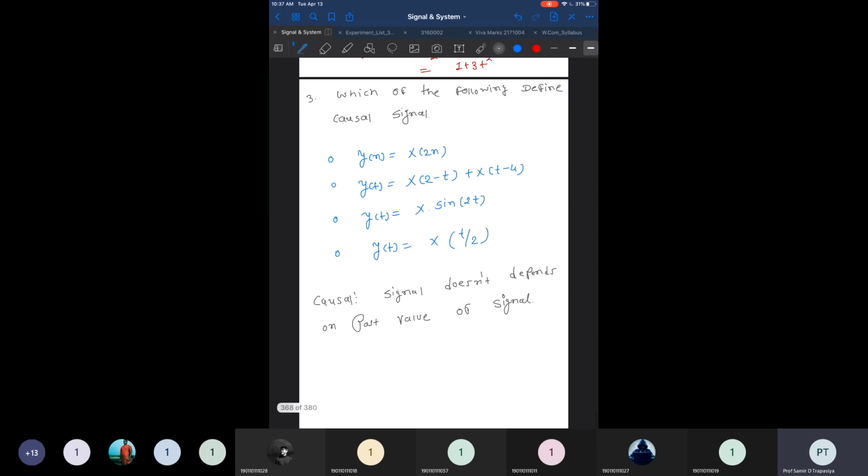So if we put the various values here, it's x of 2n. This is not a causal signal because, sorry, a causal signal doesn't depend on the future value of the signal. So how do you define the future value of the signal?